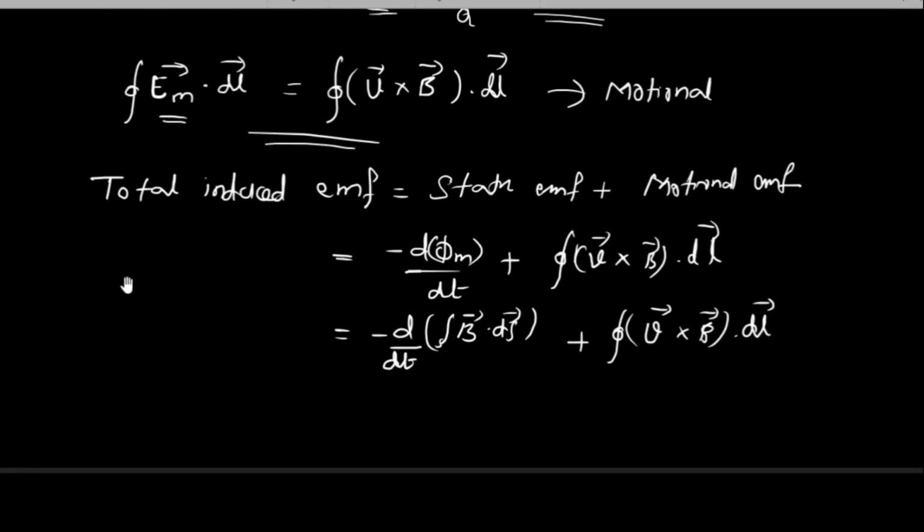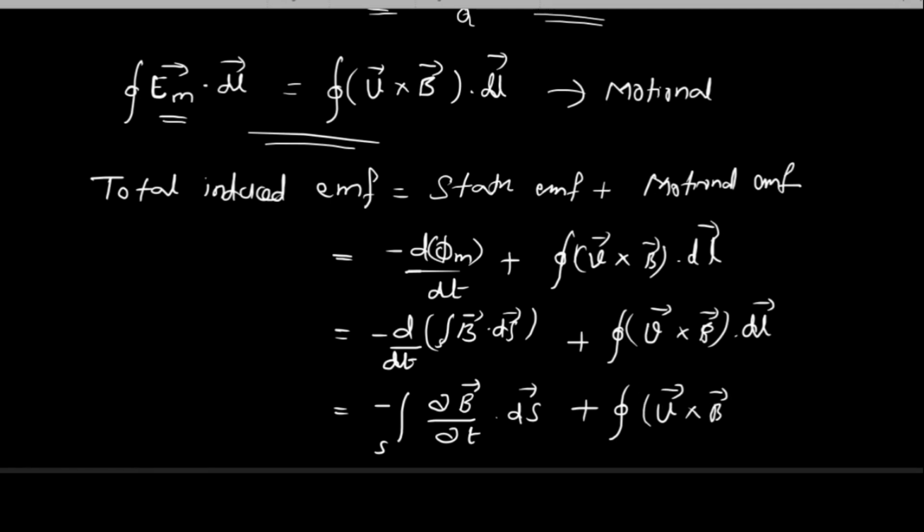And if I want, I can interchange these operands, right? Differential of integral can also be written as integral of partial differential, because for a constant surface, I can write it as minus integral of variation of magnetic flux density over the surface. So I can rewrite this equation like this also. But the above equation also will serve our purpose. Both equations will help us. So the total induced EMF will be this equation.